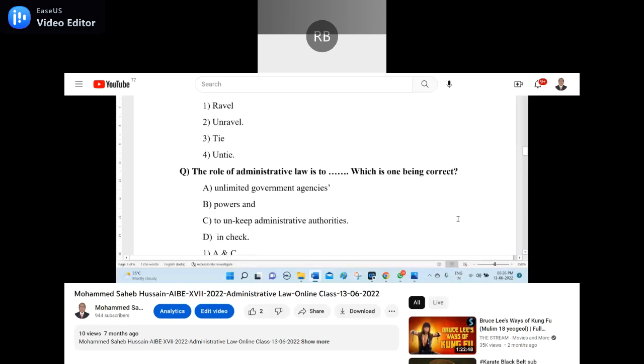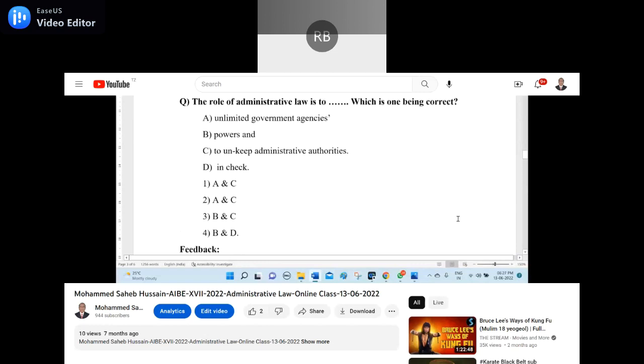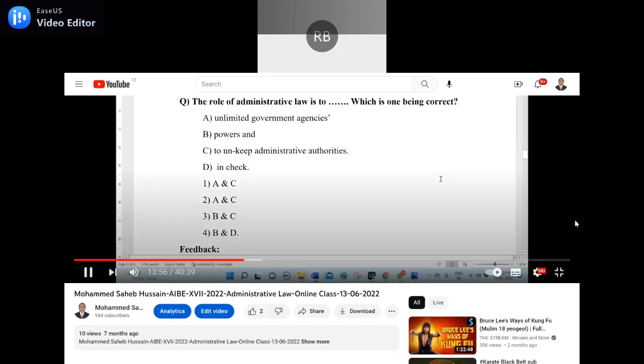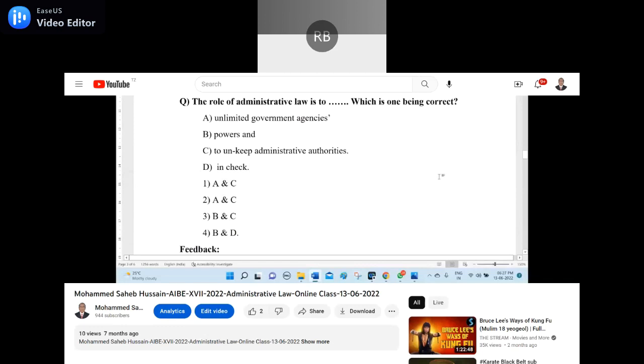Okay, now let us see this. A bit I jumbled it. The role of administrative law is to dash. Which one is correct? A, unlimited government agencies. B, power. C, to unkeep administrative authorities. D, in check. Option 1, A and C. Option 2, A and C. 3, B and C. 4, B and D. Sir, 4, B and D is the right answer.